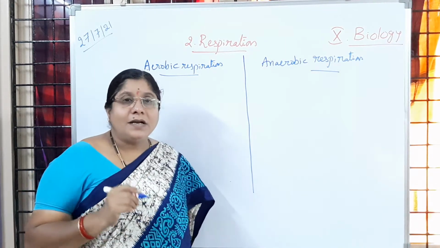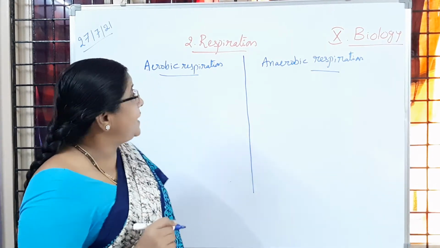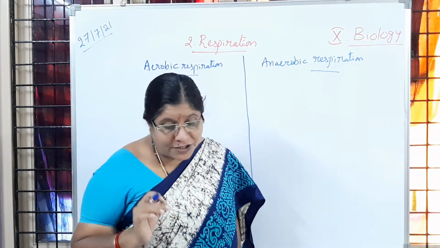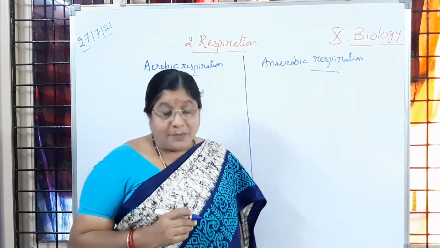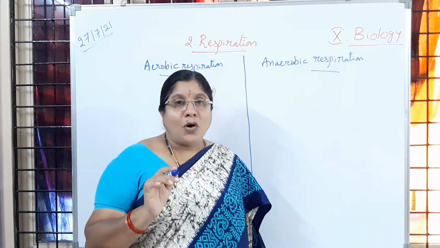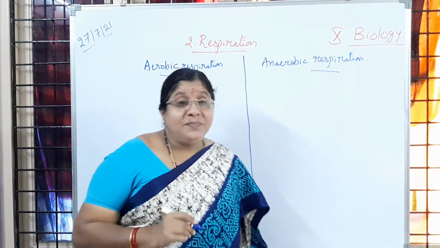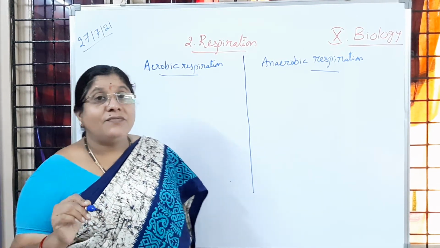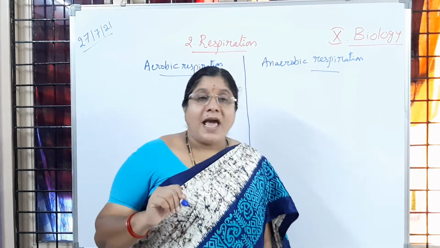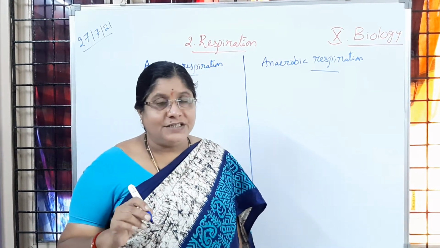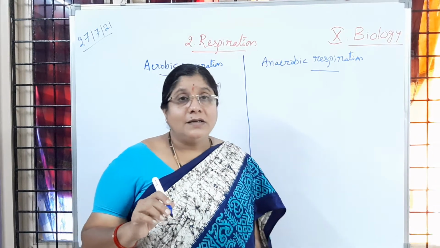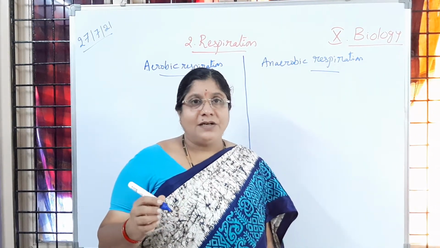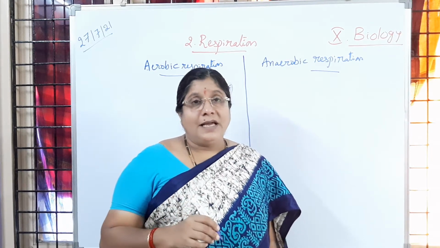Now we are going to learn about the differences between aerobic and anaerobic respiration. In cellular respiration, what you learnt means the breakdown of chemical bonding of the ATP molecule, which is stored in mitochondria, with the release of carbon dioxide, water along with heat energy. Like that you learned, the mitochondria takes part in cellular respiration, as you learned in 9th class also.